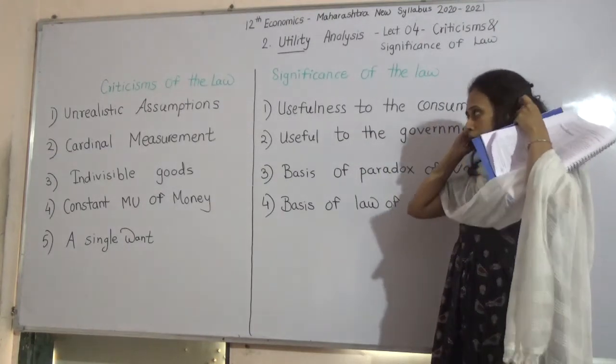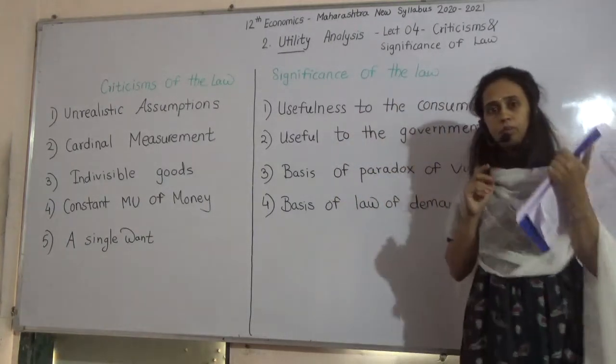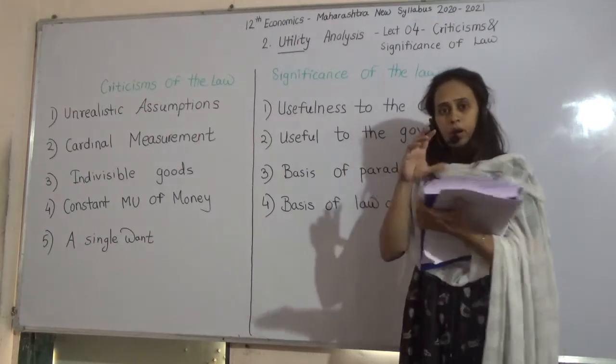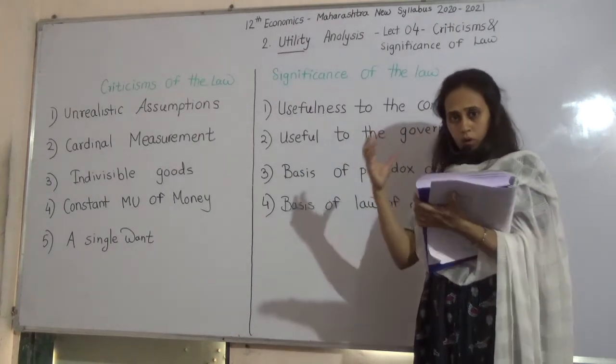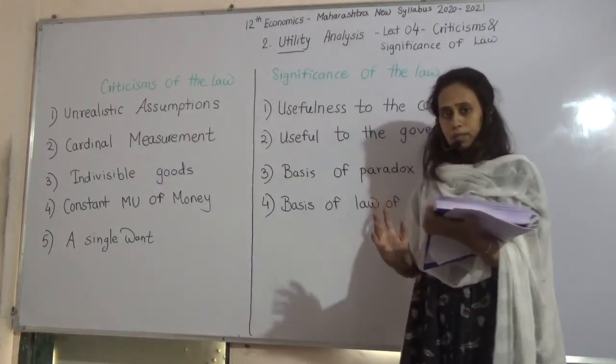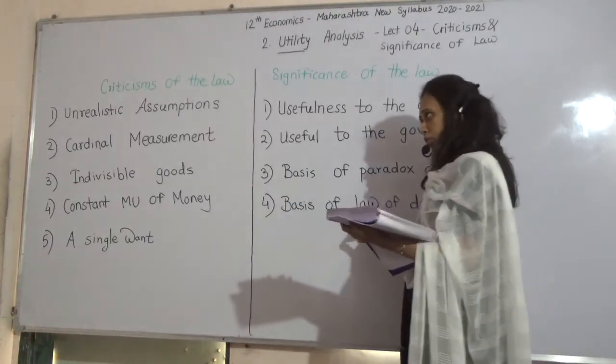So, it is wrong to say that utility can be measured in numbers, because we cannot say that after drinking 1 glass of water I got 10 utility. We cannot express it, but for the sake of this law we have assumed this, and this assumption is wrong.